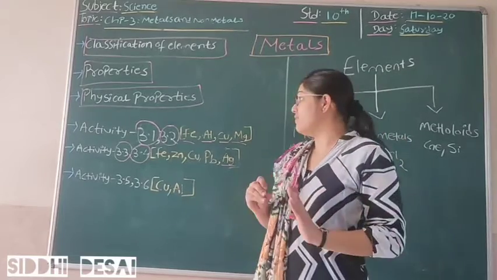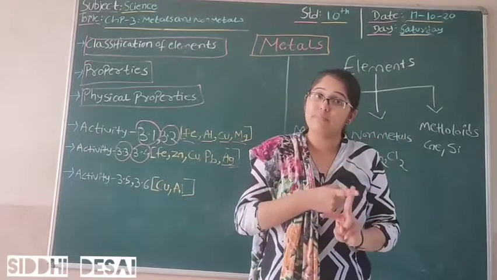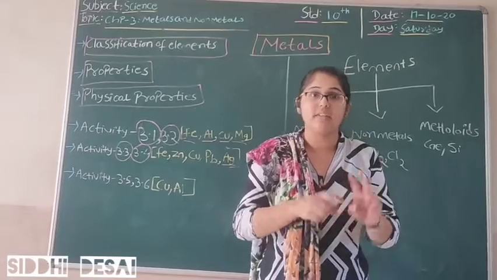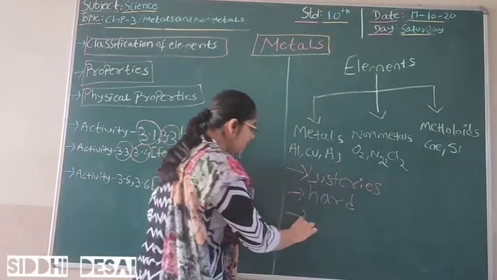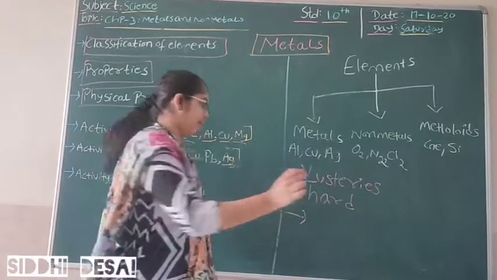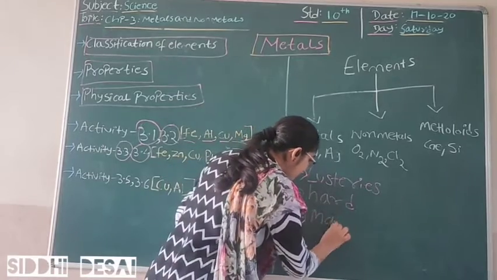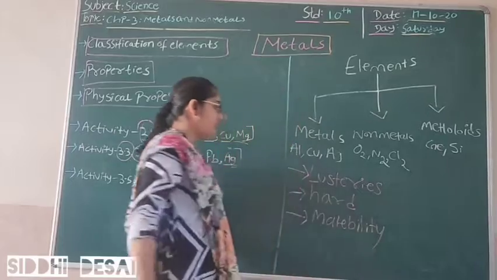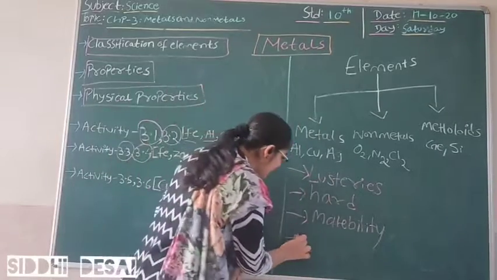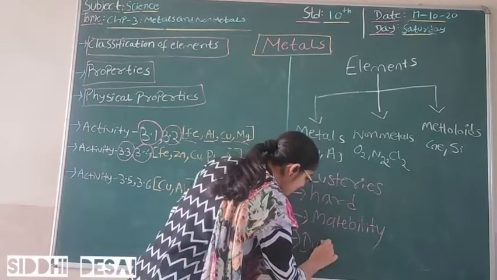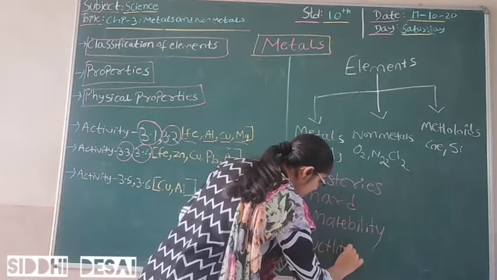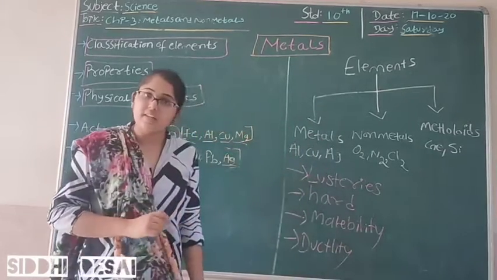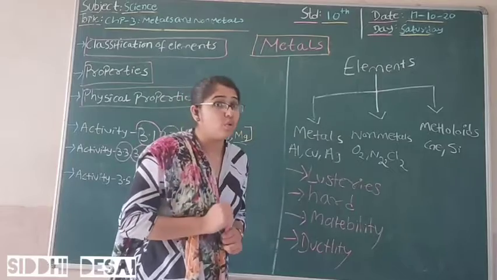This is what we have seen, two properties: malleability and ductility. So I am just adding them here. Which properties have we seen? We have seen malleability, and lastly ductility. So here we have seen four properties.